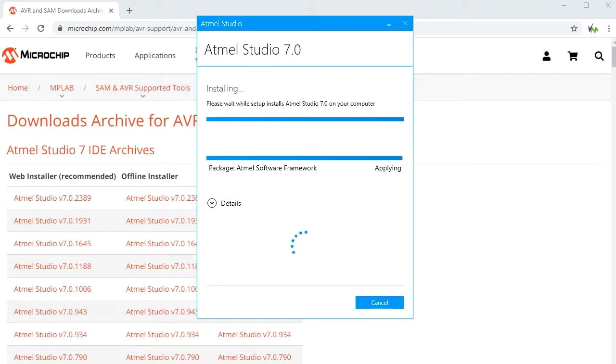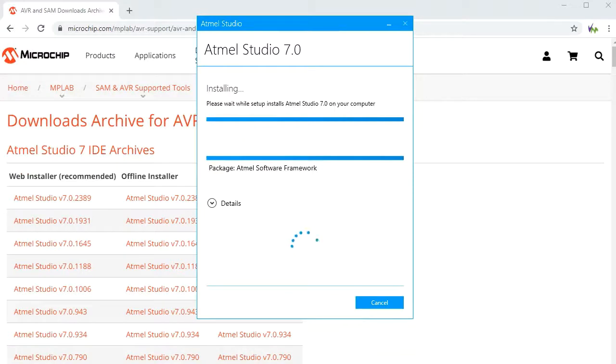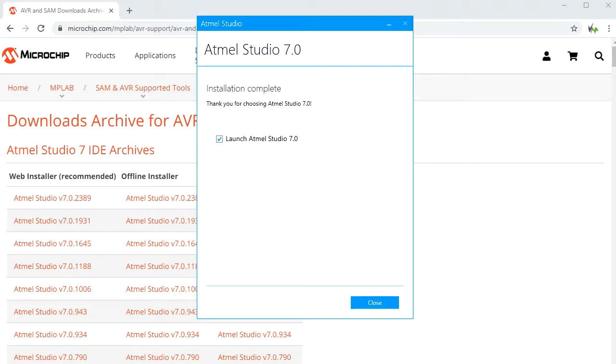After a period of time, you'll get to the end of the installation process for Atmel Studio. Some extra drivers will be installed, which is the command prompt popping up there. And there we go. We can just launch Atmel Studio.